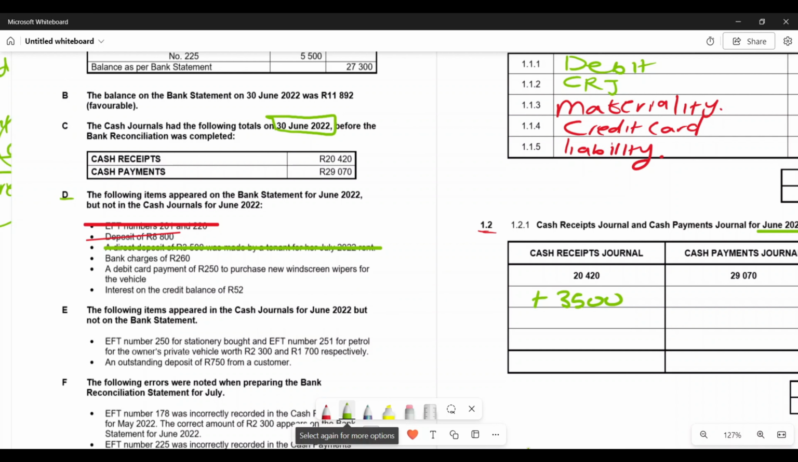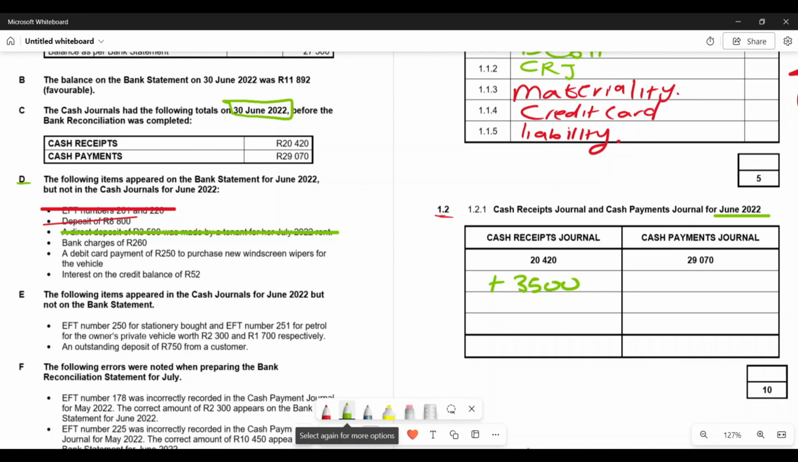Now, bank charges totaling 260. Bank charges need to be paid. As a result, I'm going to classify them under my cash payments journal. So here, plus 260. I'm done with my bank charges. Now, a debit card payment of 250 to purchase new windscreen wipers for the vehicle, right? Here we paid using a card, to be specific, our debit card, and we paid 250. As a result, I'm going to classify this transaction under my cash payment journal.